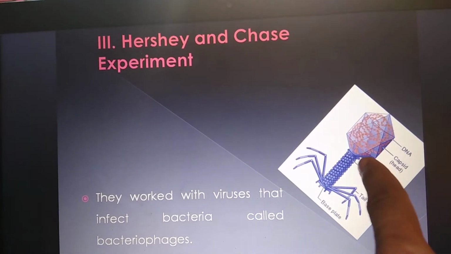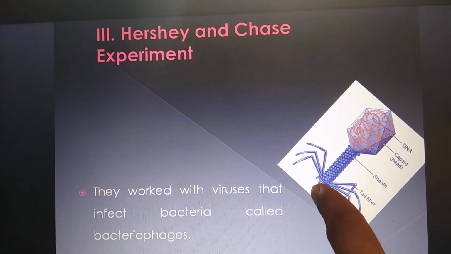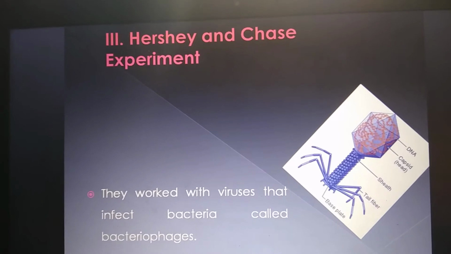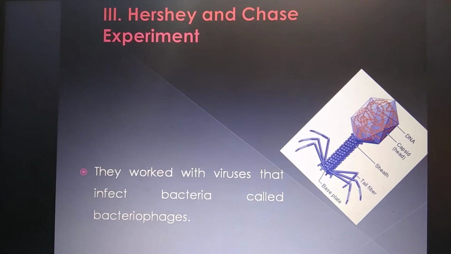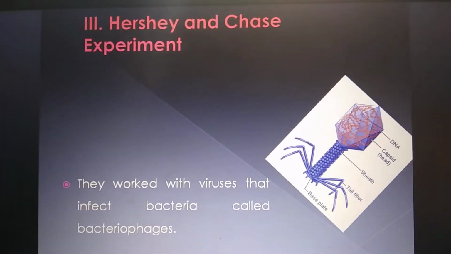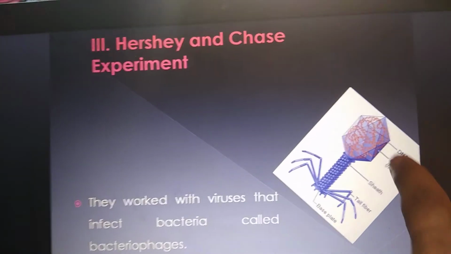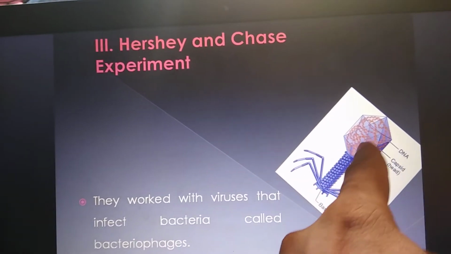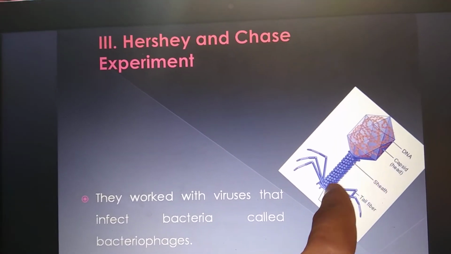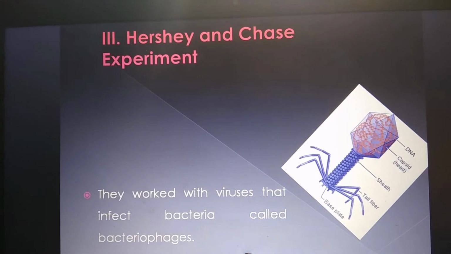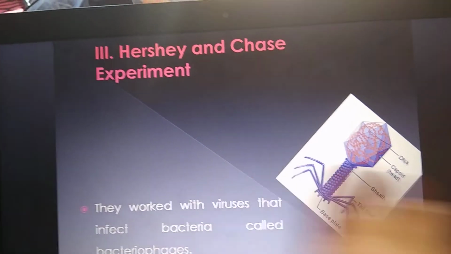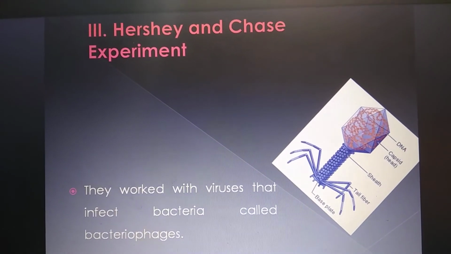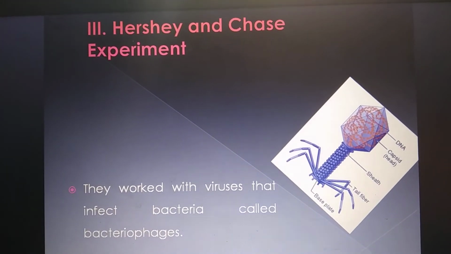Then they have a neck, then they have a tail, and then they have legs. So tail fibers or legs and a basal plate. So this is the structure. So the genetic material, when it attaches to the bacteria, will come out through this tube, get inserted into the bacteria, and then this thing will be empty. Virus will be removed.